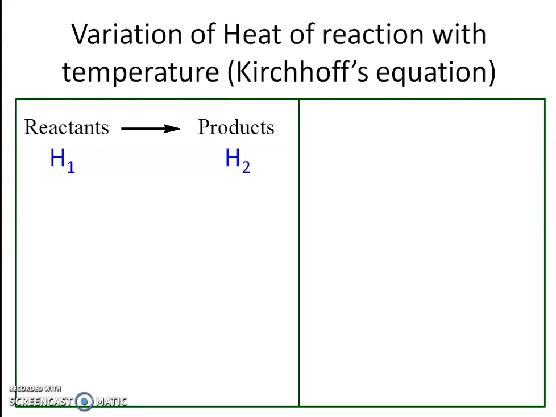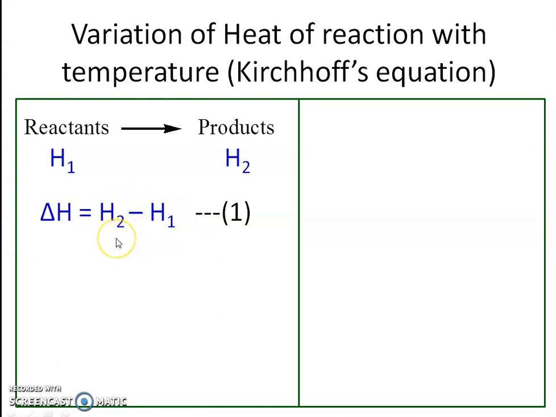Now suppose pressure is constant, and at constant pressure the change in heat of reaction, delta H, is given by delta H equals H2 minus H1, enthalpy of products minus enthalpy of reactants. This is the heat of reaction, or the change in enthalpy of reaction. So this is equation number 1. Of course, H1 is the enthalpy of reactants and H2 is the enthalpy of products.